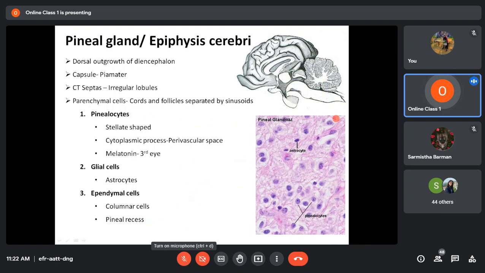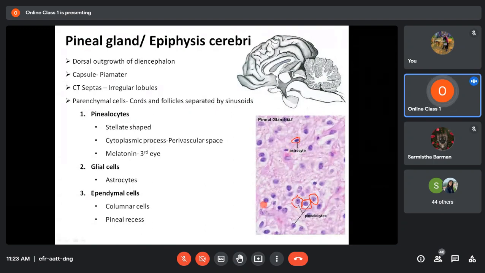So this is a picture or a slide of the pineal gland. Here you see these dark cells with dark nuclei; these are all astrocytes. Whereas these large cells with a large blue nucleus, you can see a nucleolus: one dot here is the nucleolus, and the surrounding blue area is the nucleus. The cell body is not so distinct, but you can make it out here. So this is one pinealocyte, this is another pinealocyte, and these are all pinealocytes.